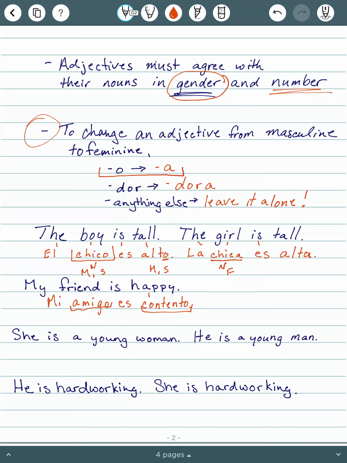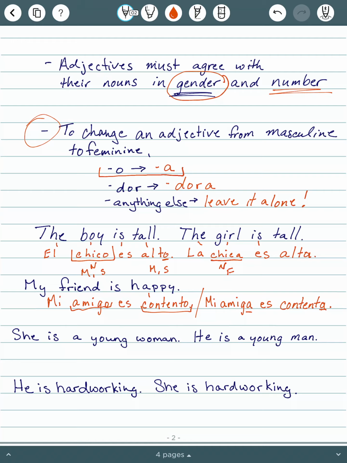We know that because of amigo ending in an O and contento ending in an O. Now we could say this another way. If my friend is a girl, she is mi amiga. Still es, still is. But now to change contento, that's not going to work because amiga is a girl. Contento needs to change to an A.